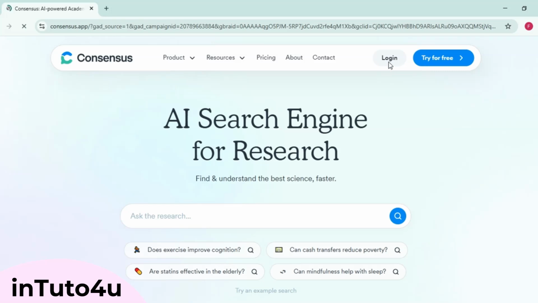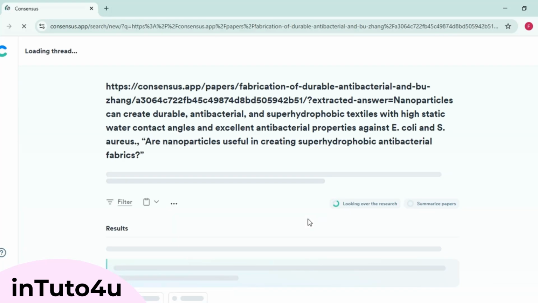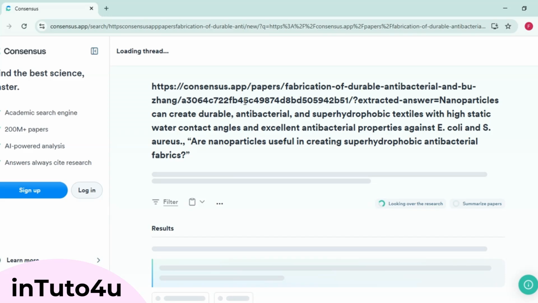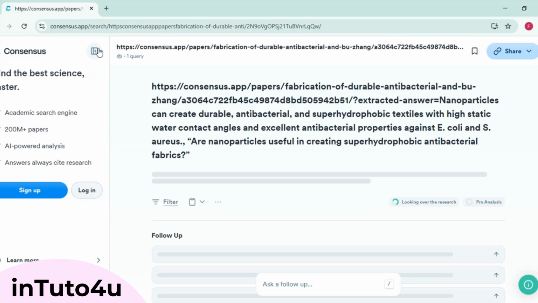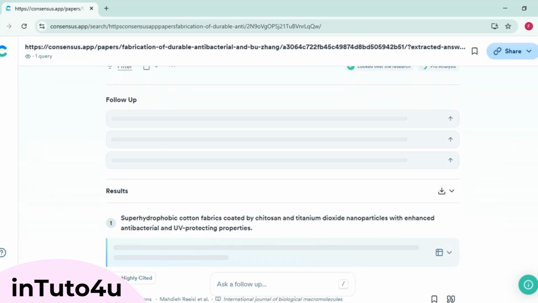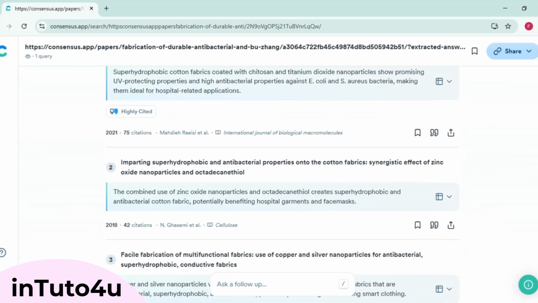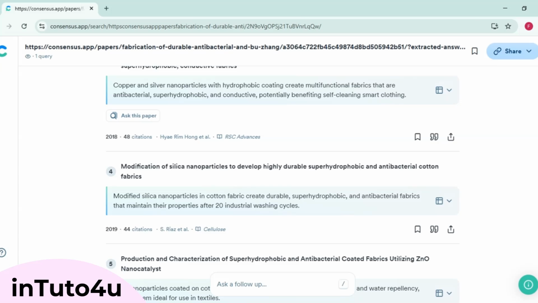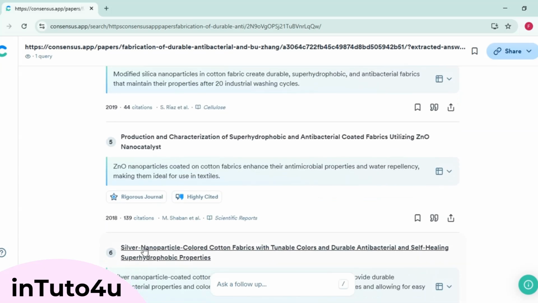You type a question like, are nanoparticles useful in creating superhydrophobic antibacterial fabrics? Consensus scans over 200 million research papers. Then gives you a list of highly cited, relevant papers, study snapshots summarizing outcomes, methods, results, and a consensus meter showing how many papers agree, disagree, or are unsure.